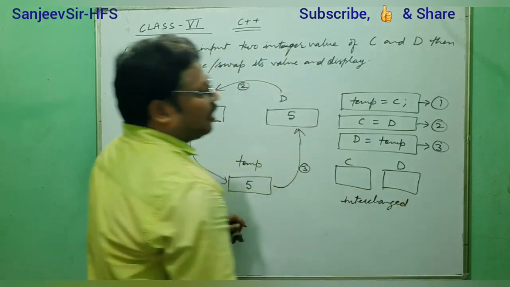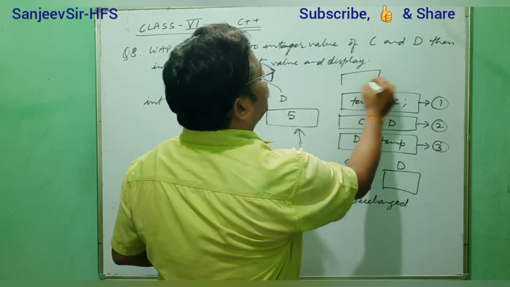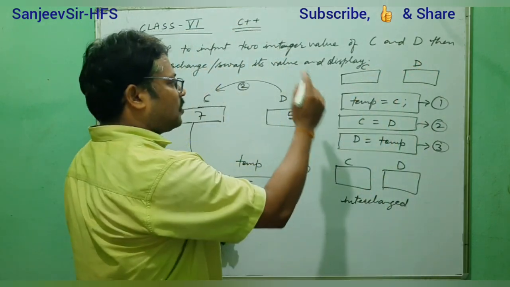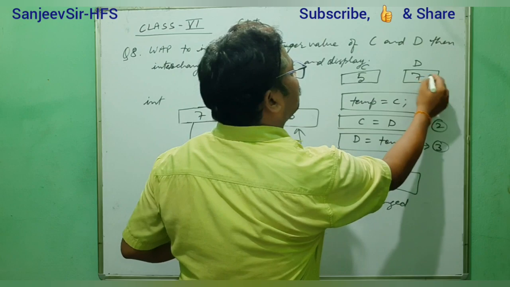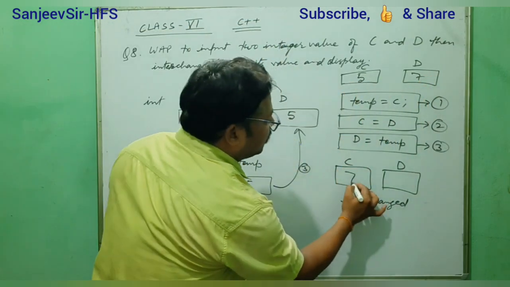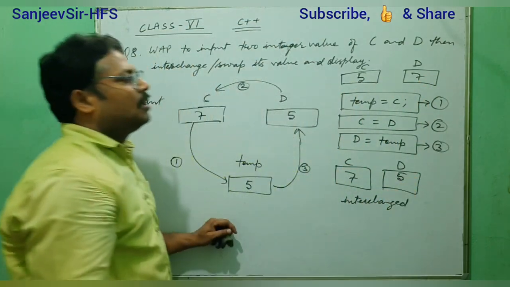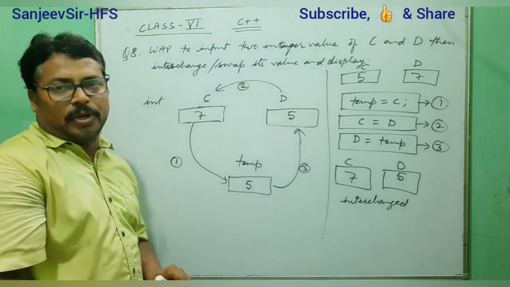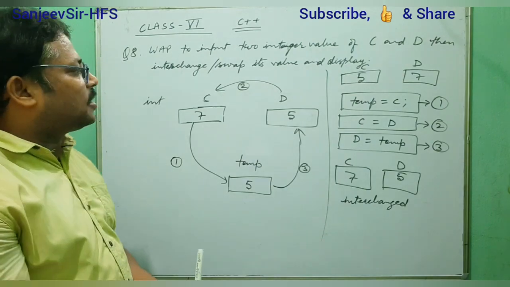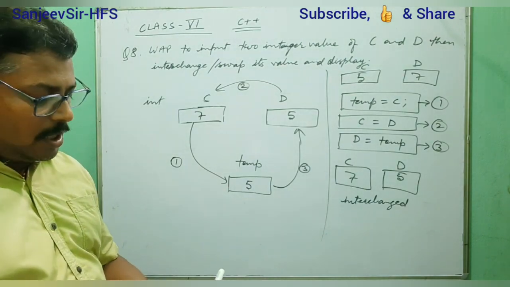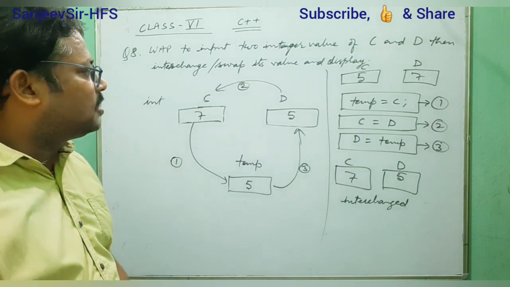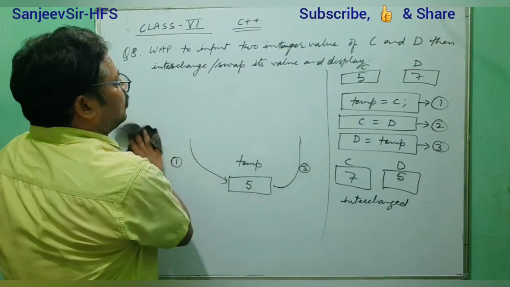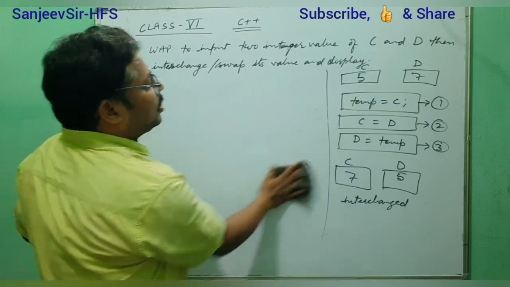Before this, if we have C and D as the previous given values, this is 5, this is 7. But after doing this, we will have here 7, here 5. So this is the actual concept. Understood? Now we write that program. I hope it's easily understandable. We will write the program using another extra variable.